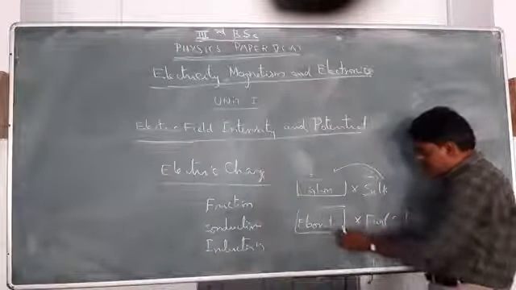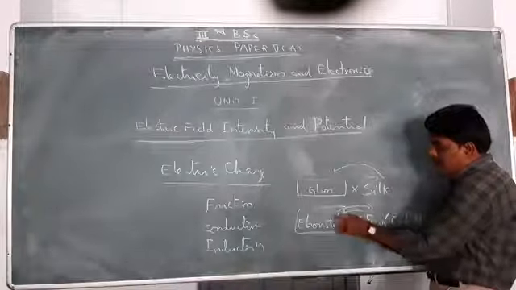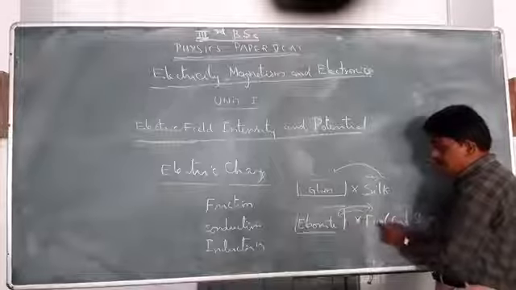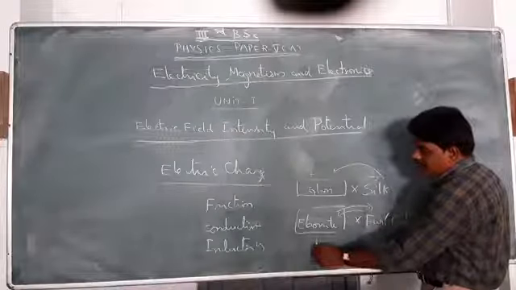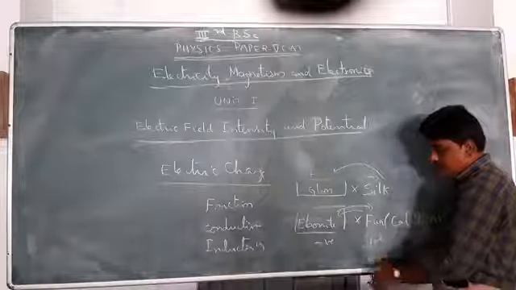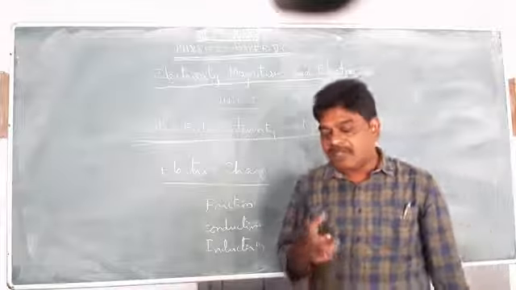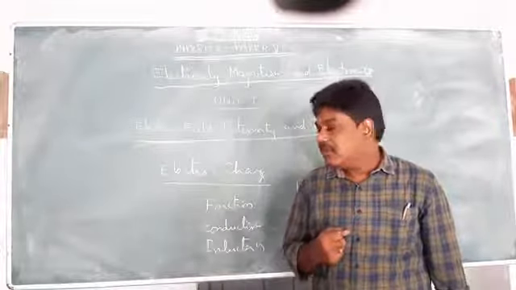Similarly, when an ebonite rod is rubbed with fur, there is a transfer of electrons from the fur to the ebonite. Thereby, the ebonite rod is said to be negatively charged and the fur is said to be positively charged. In this way, we can produce two different types of charges.